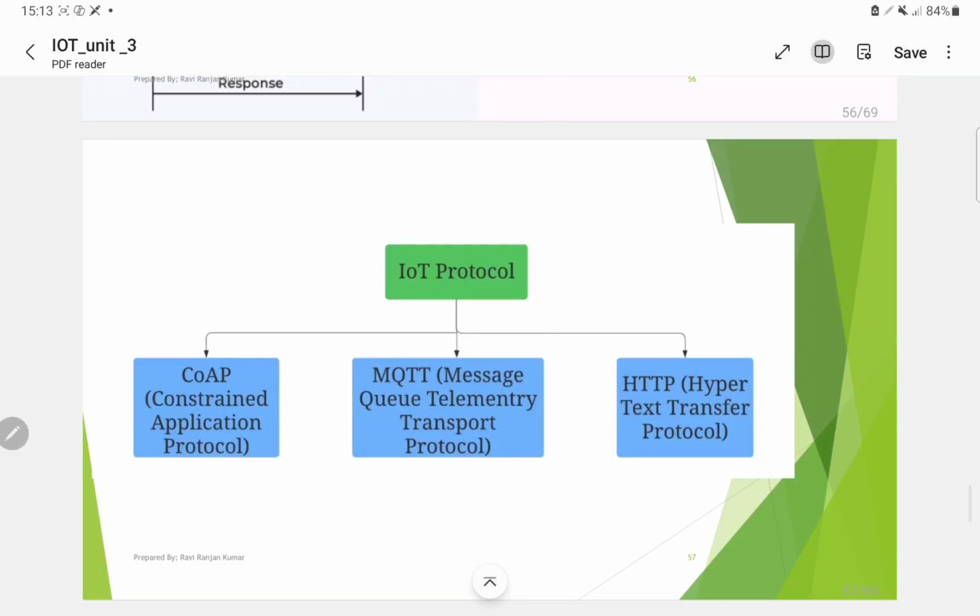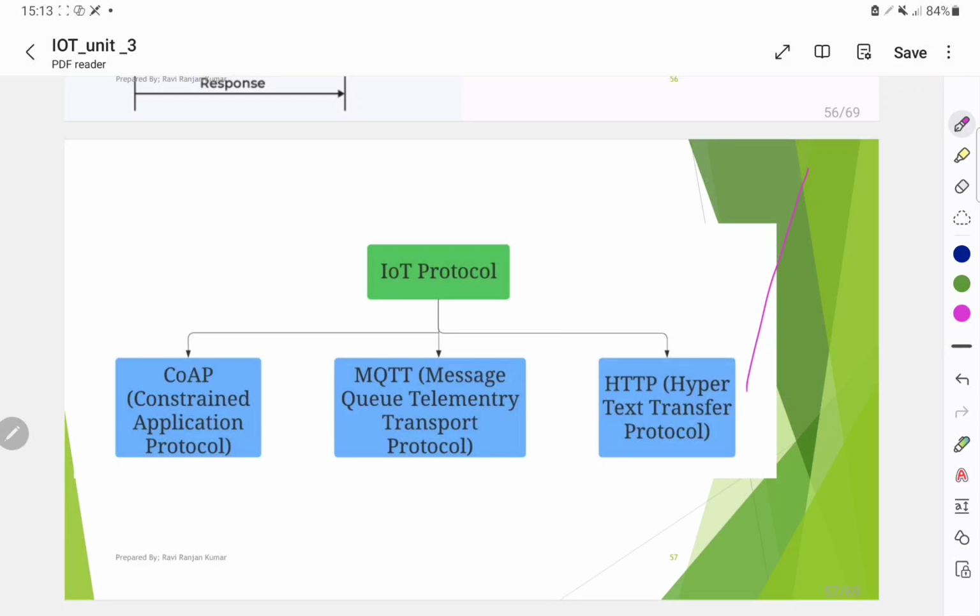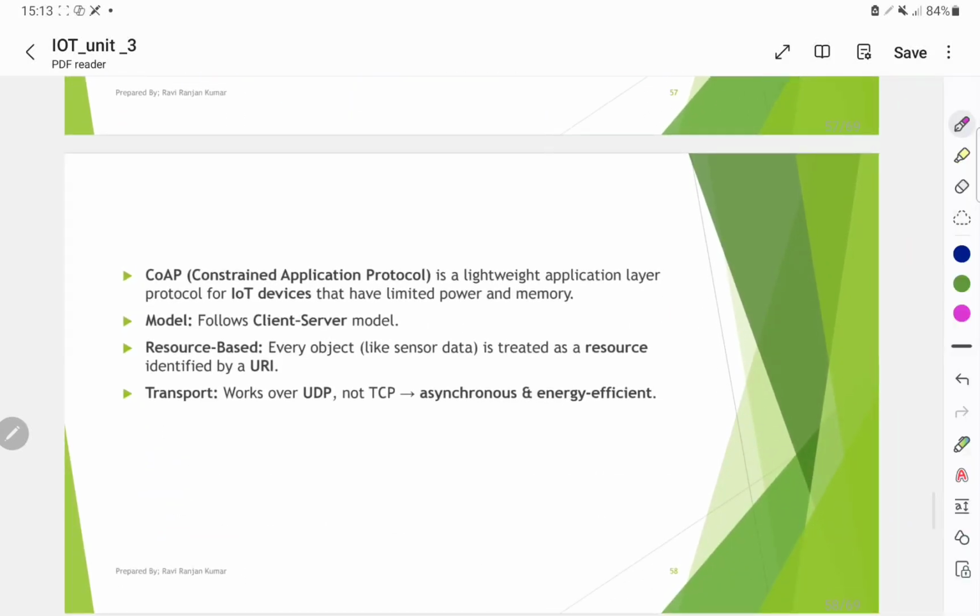IoT protocols: CoAP, MQTT and HTTP. CoAP is the Constrained Application Protocol, a lightweight application layer protocol for IoT devices that have limited power and memory. It follows the client-server model and is resource based. Every object, like a sensor, is treated as a resource identified by a URL. CoAP works over UDP, not TCP, and is asynchronous and energy efficient.